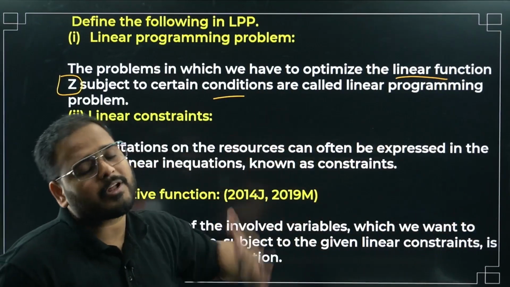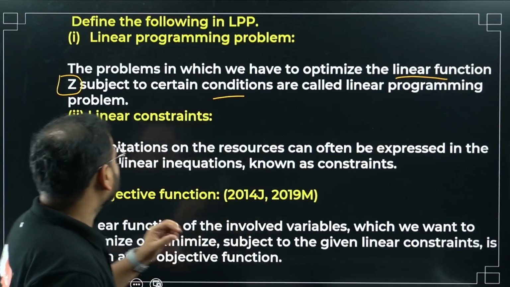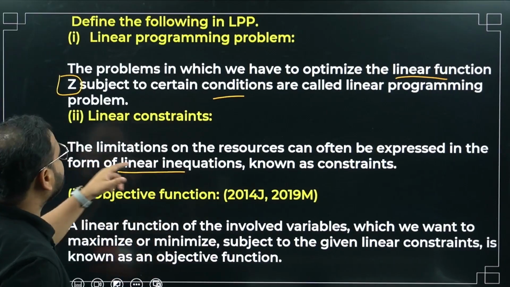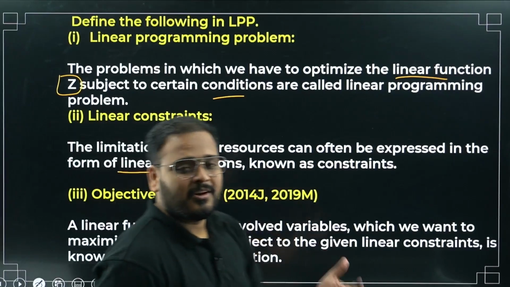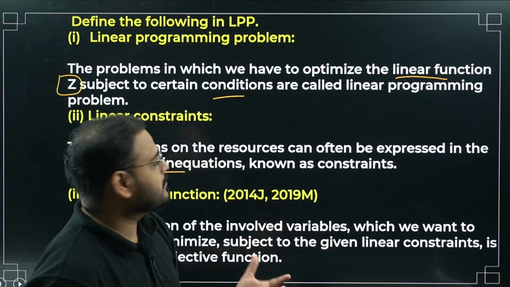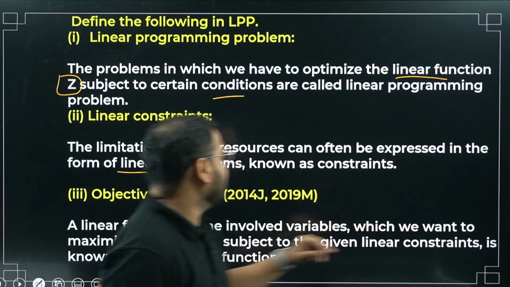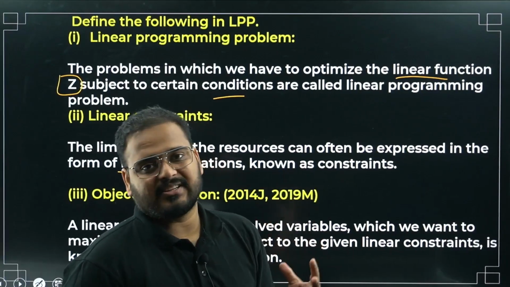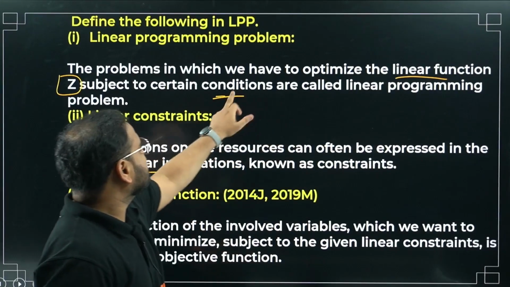Correct? Now we'll talk about everything, but try to understand this. Those linear inequations that we use, okay? The limitations on the resources that we use to identify the feasible region can often be expressed in the form of linear inequations, which are known as linear constraints. These conditions are the same as constraints.